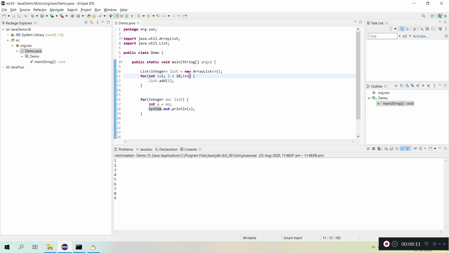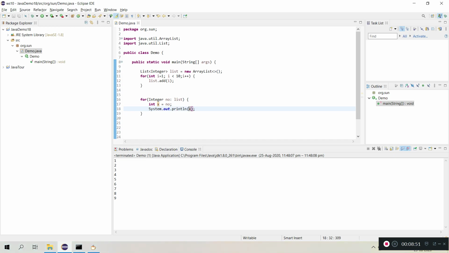So where is autoboxing happening? Here autoboxing is happening: the list accepts only objects, Integer objects, and I am giving a primitive value. So the primitive value is being converted and assigned as an object by the Java compiler. So autoboxing is happening here. And here what is happening? I have an Integer object, Integer number, that is an object. So the object I am assigning to int x. Here unboxing is happening. This is also done automatically, the compiler is doing it for us.